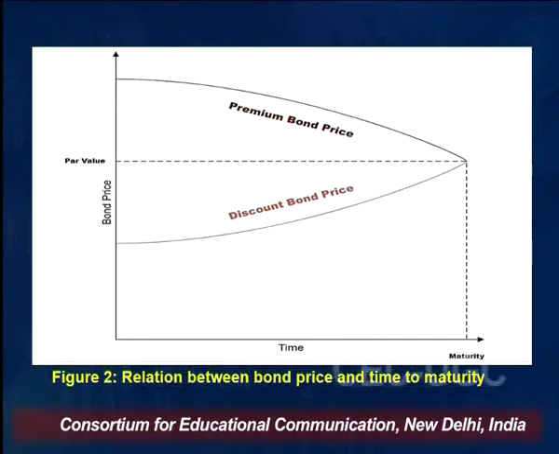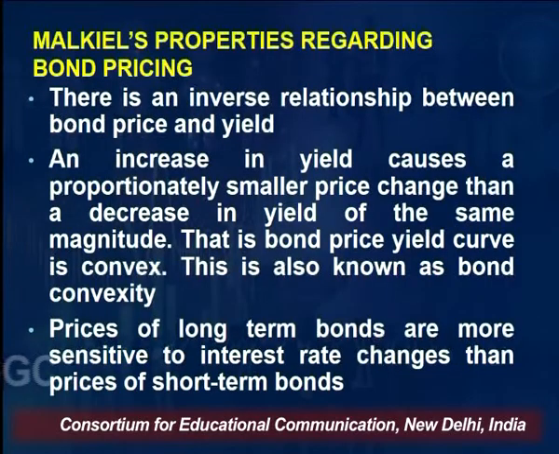But as the time of maturity approaches, I am presuming this is a 10 year period. So on the right hand side, the dotted vertical line, I am presuming it is a 10-year period. As the 10-year period approaches, the discount and the premium both vanish. That is, the price of the bond becomes almost equivalent at the maturity period, and becomes exactly equal to the maturity value of the bond, right? So friends, this is the relationship between the bond prices and the maturity period.